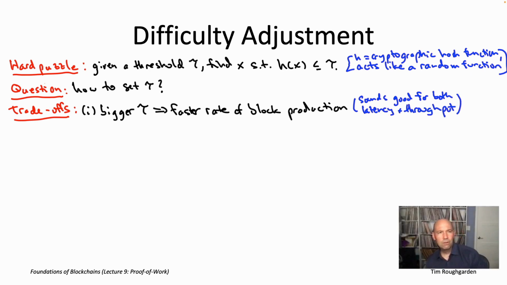But here's the reason both of those arguments are a little bit flawed. Both of those arguments assume that all of the blocks that are getting produced wind up on the longest chain. If blocks are being added to the longest chain more quickly, then that means both faster time to finality, and it means more transactions processed per second. But the issue is that if you make these hard puzzles too easy, if the rate of block production becomes too rapid, all of a sudden it increases the likelihood that blocks will be created and will wind up orphaned off of the longest chain.